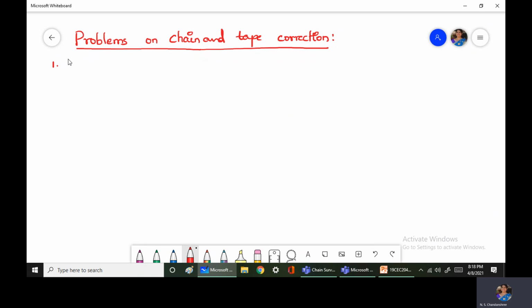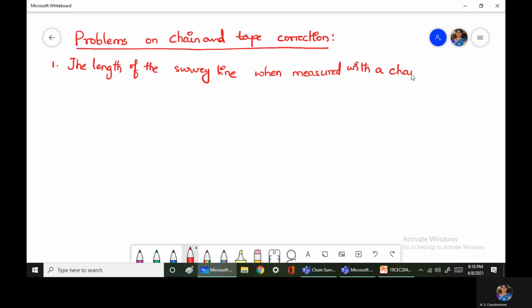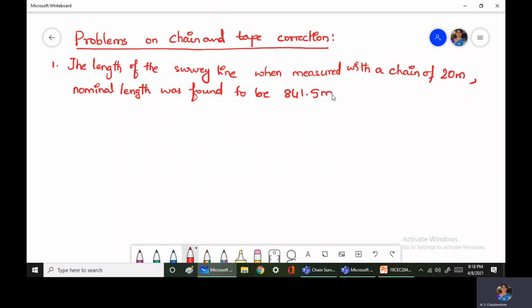The length of the survey line when measured with a chain of 20 meters nominal length was found to be 841.5 meters.